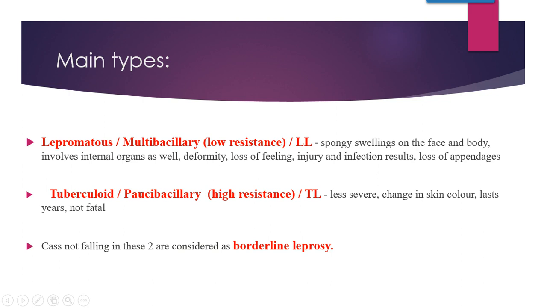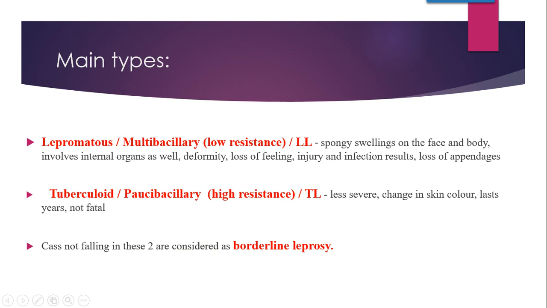Whereas the tuberculoid form of leprosy, which is also known as paucibacillary or high resistance, can be denoted with TL, that is tuberculoid leprosy. T stands for tuberculoid and L stands for leprosy. So this is the milder form. Since it is tuberculoid form, it is milder. Since it is lepromatous leprosy, it is the severe form.